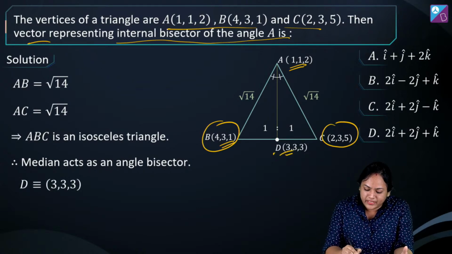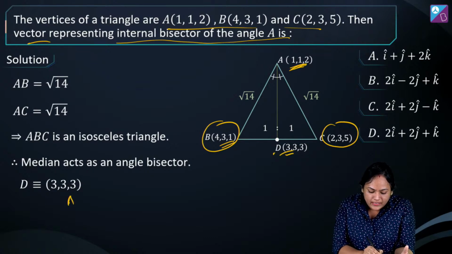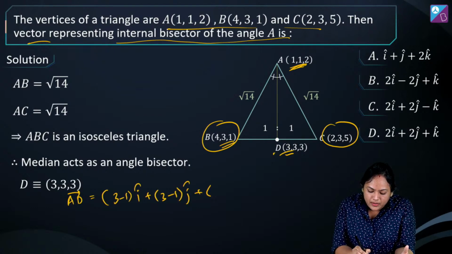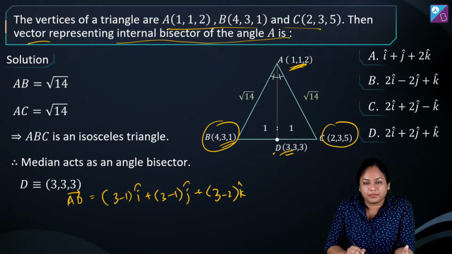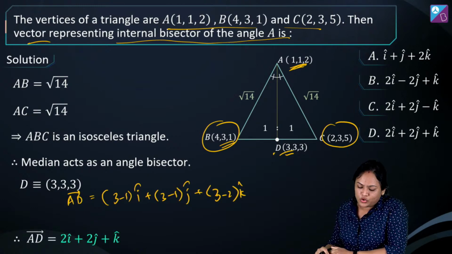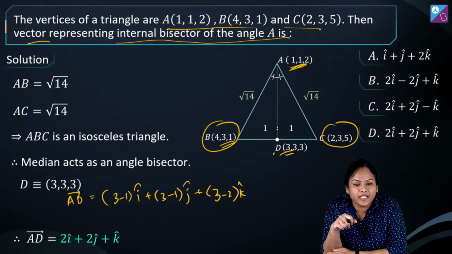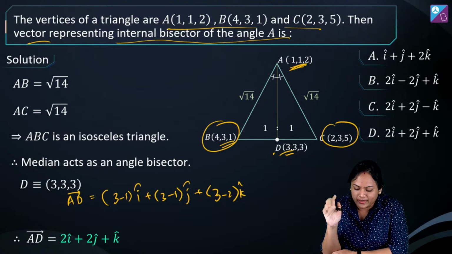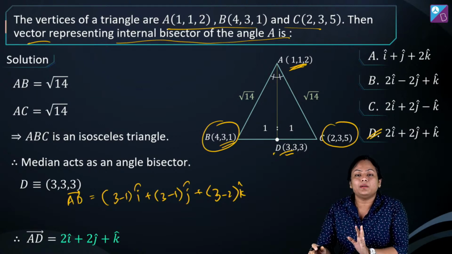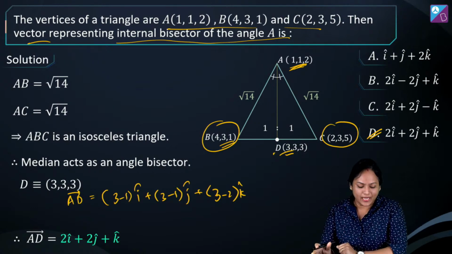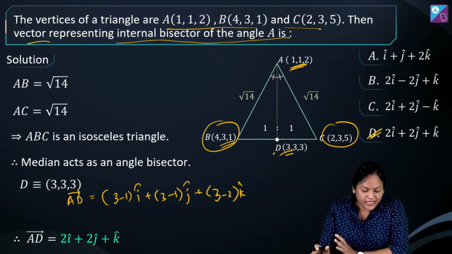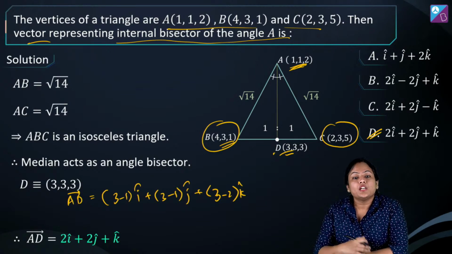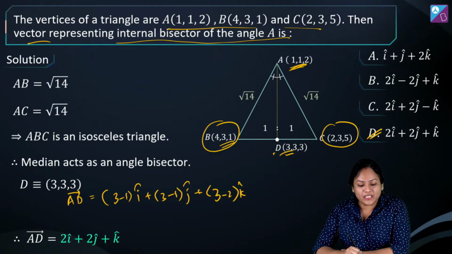Now I have the D point, I have the A point. So I can say that my vector AD has to be along 3 minus 1 i cap plus 3 minus 1 j cap plus 3 minus 2 k cap. So it's going to become 2i cap plus 2j cap plus k cap. Abhishek, very good, you got the right answer which is D. Lalit and Jitendra, a little mistake has happened, be careful. While solving the questions, don't make silly mistakes. Please avoid doing that. So this will be the AD vector. Alright, got it? Okay, moving further.